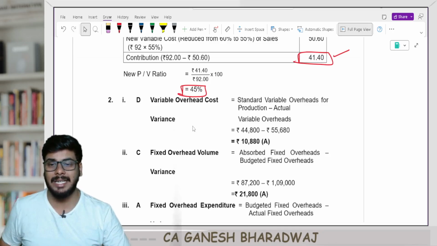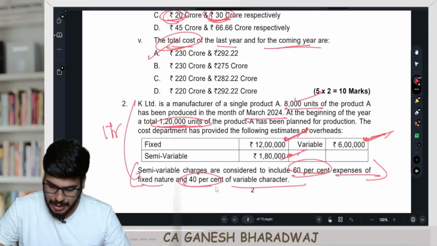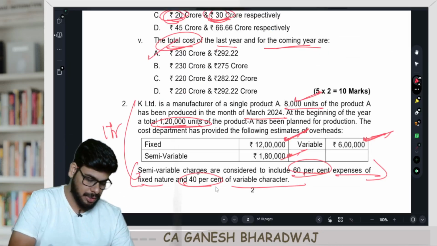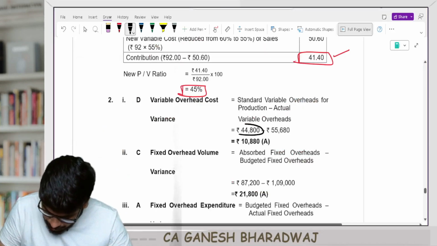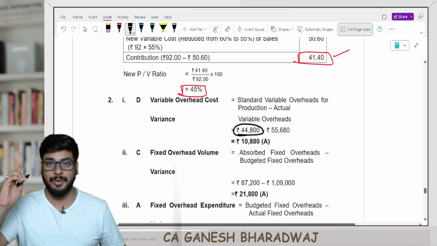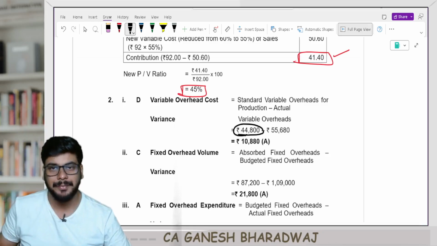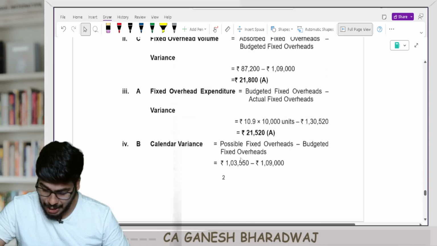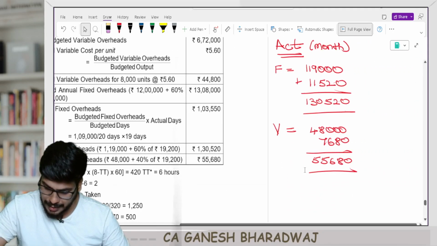Now, what is the standard variable overheads? Per unit, you are allowed to incur 5.6 rupees. In this month, you have actually produced 8,000 units. 5.6 into 8,000. How much is it? 44,800 rupees is going to be your variable cost to be incurred for the actual production. Clear with this? What is the actual variable overheads? Now, the actual data, let us segregate.